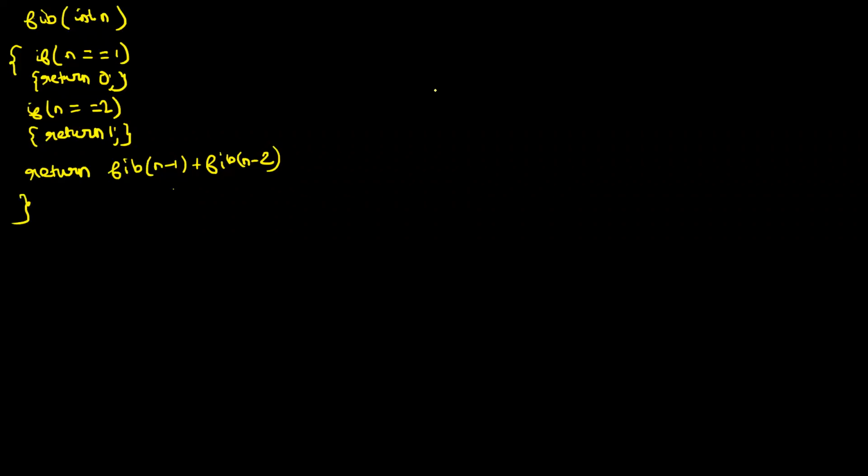Now let us try to trace the contexts and everything that is happening. We will be tracing out a recursion tree. How does the recursion actually work? Let's say that I want to run it for n equal to 5. I want to find the 5th Fibonacci term. From the main method, I call fib of 5. I am also drawing the call stack here parallelly and also trying to draw the tree.